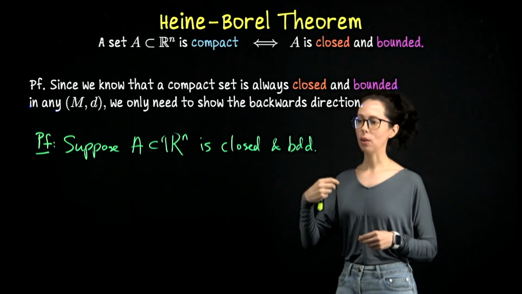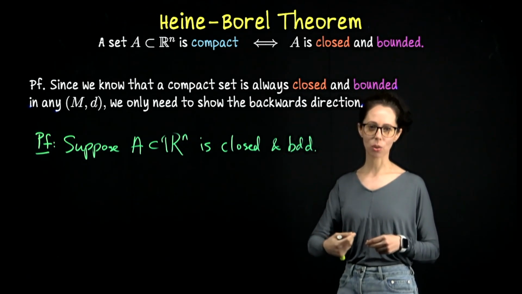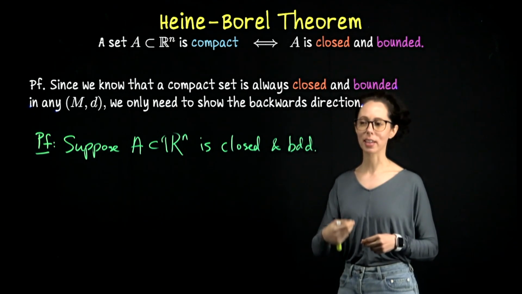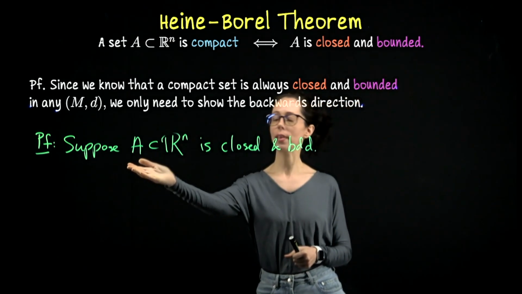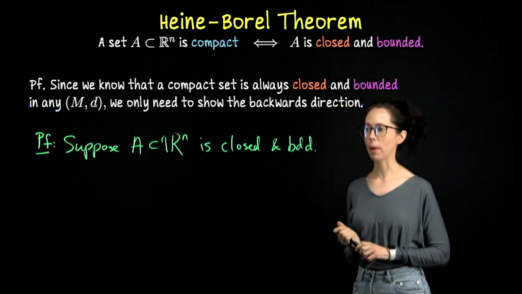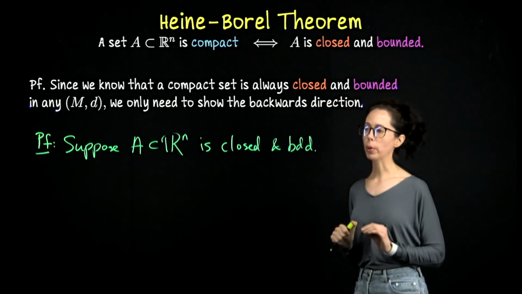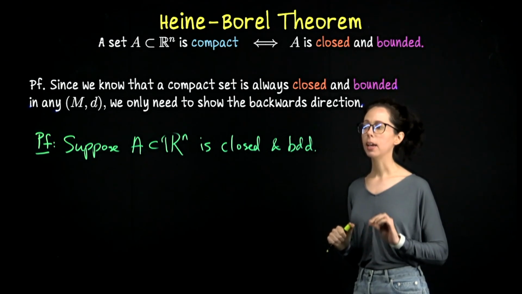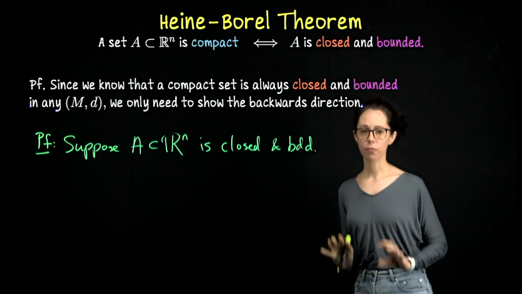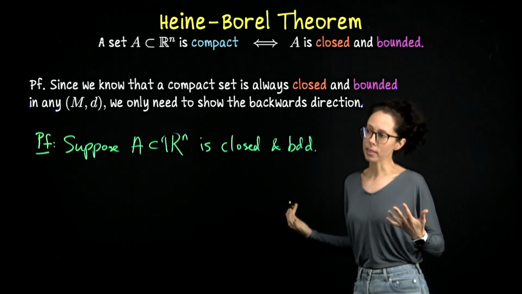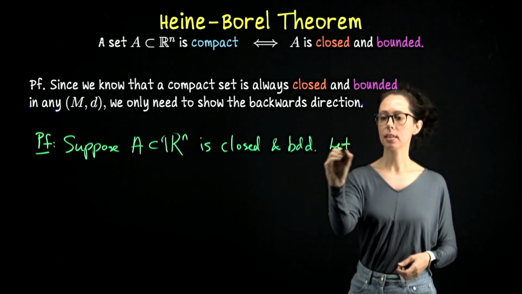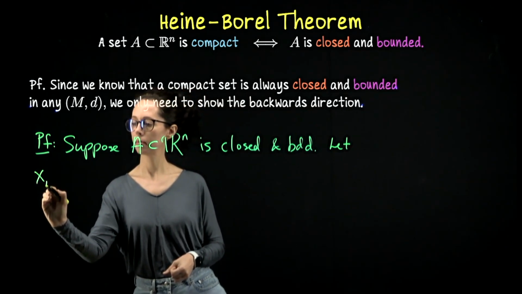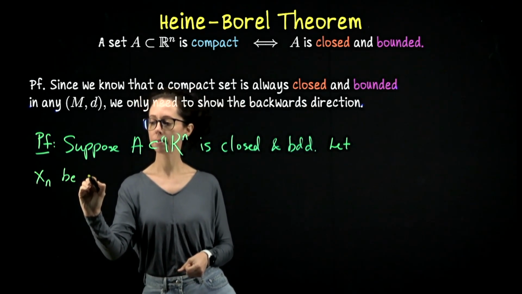Since we know that if a set is sequentially compact, it's compact, and I think it's easier to work with sequences than open covers, what I'm going to do is prove that this set A must be sequentially compact. Therefore, I want to show that any sequence in A yields a subsequence which converges to a limit in A. So our next step is to imagine we have some sequence in A. Let xn be a sequence in A.